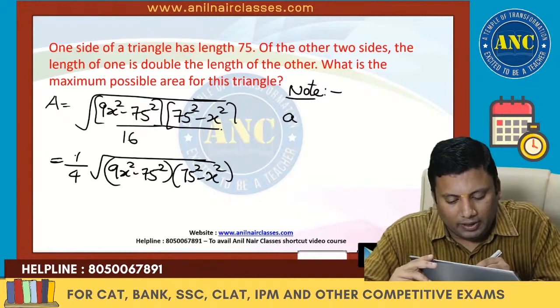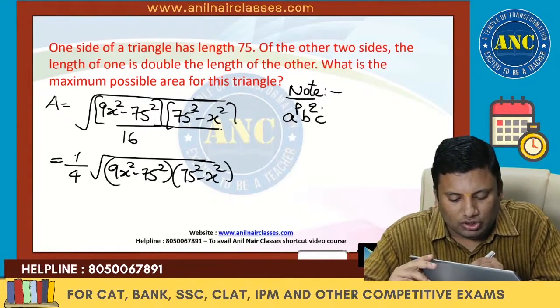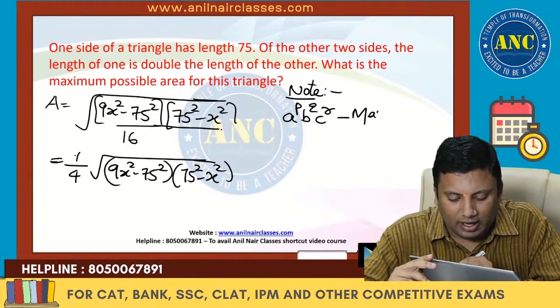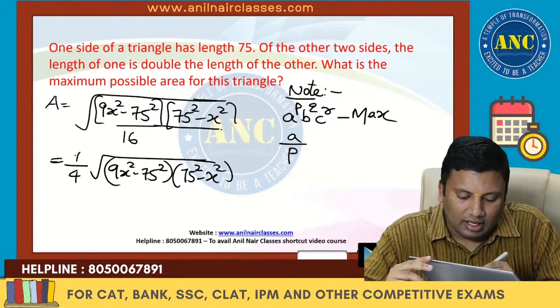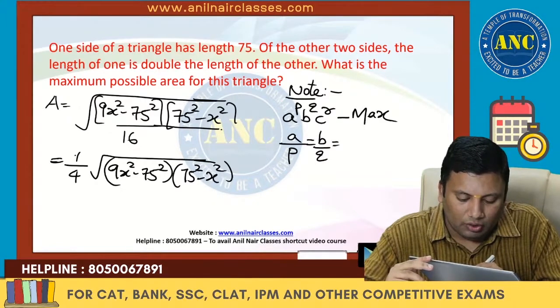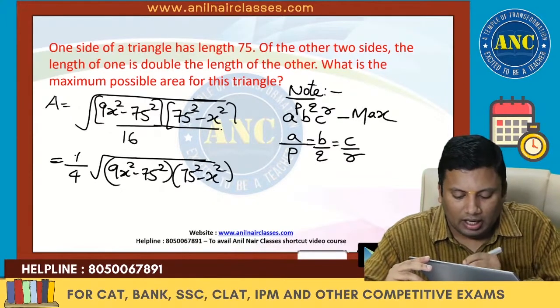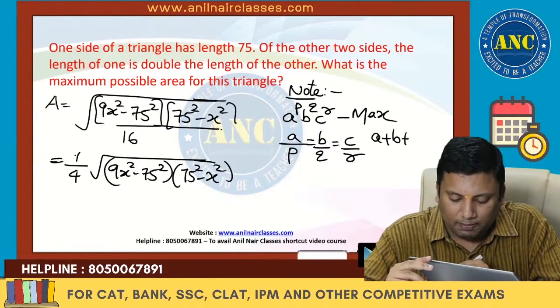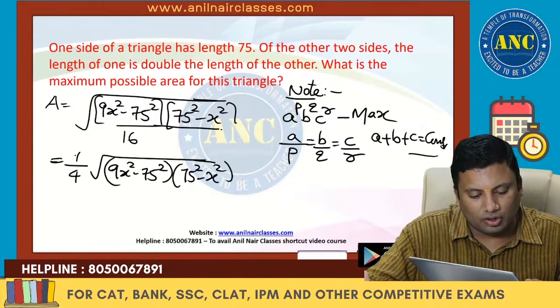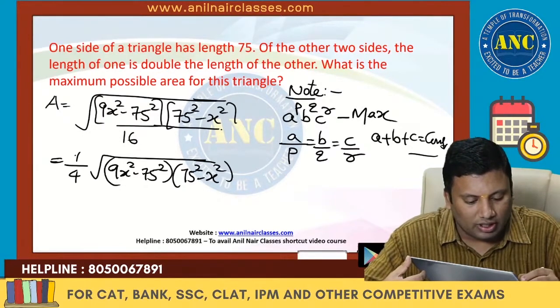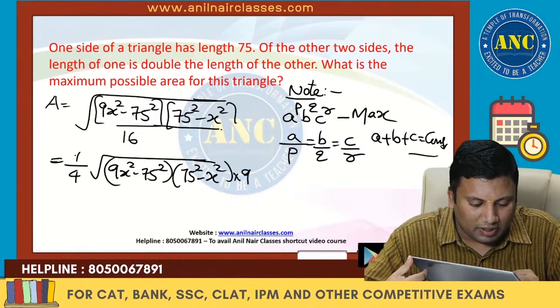A power p, b power q, c power r, it is maximum only when a by p is equivalent to b by q equivalent to c by r, and a plus b plus c should be constant. So what you do is, you multiply this by 9 and divide it by 9.